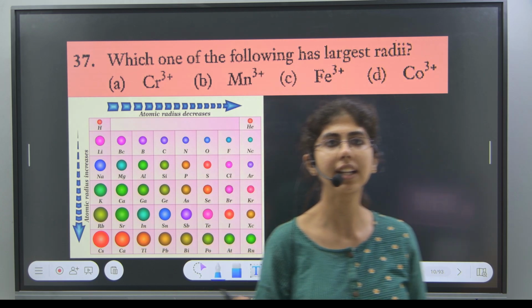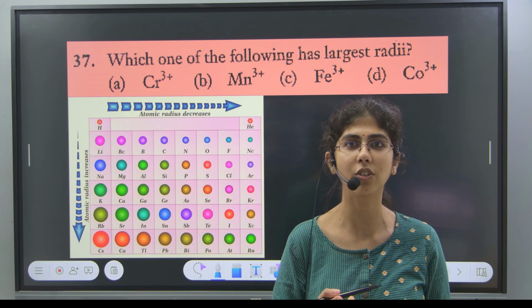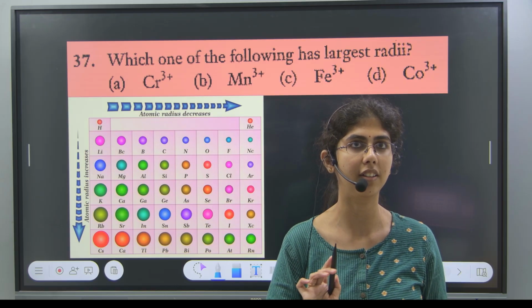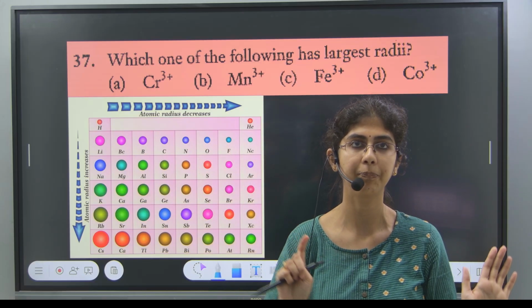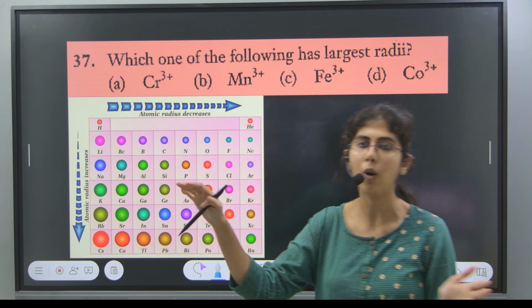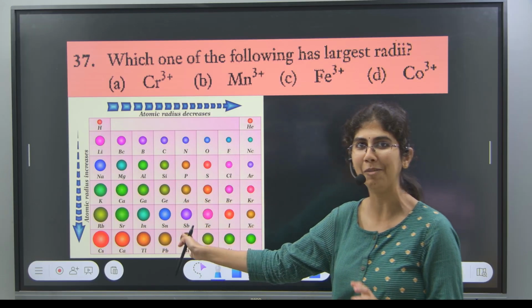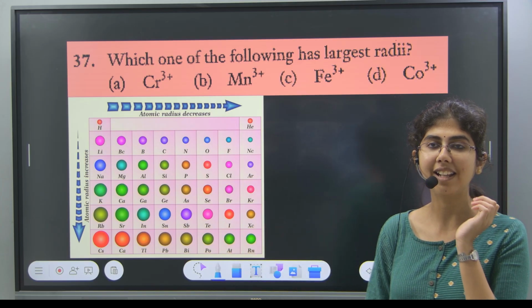Across the period, what happens to ionic radii? Yesterday we were discussing this. Decreases, right? Down the group, increases. Now we have all the 4 ions which are in the same period, but you have to know the order, how they are arranged. By the way, we don't have these D block elements over here. This is the general trend for S and P.